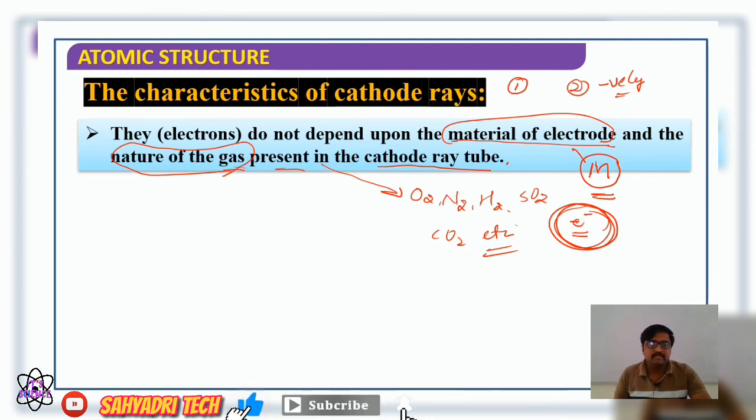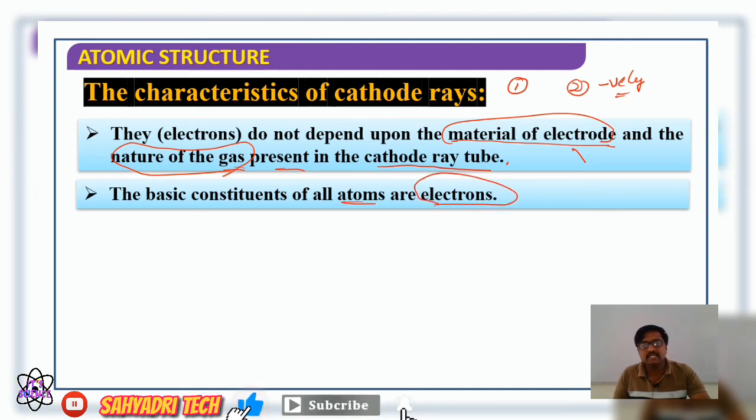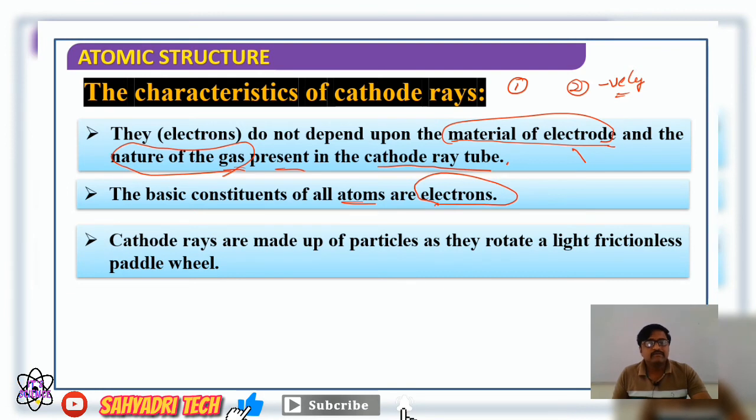Next thing, the basic constituents of all atoms are the electrons. So based on this observation, what we can conclude here is that the basic constituents of all atoms are the electrons, which means each and every atom consists of electrons as one of the fundamental particles.